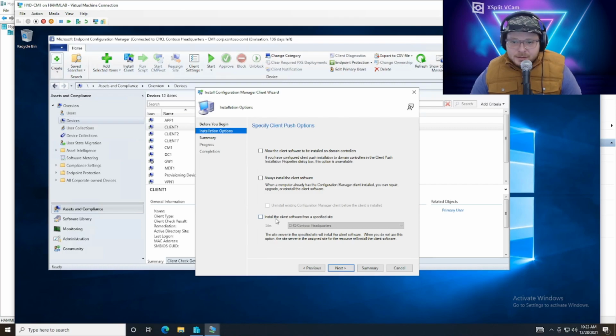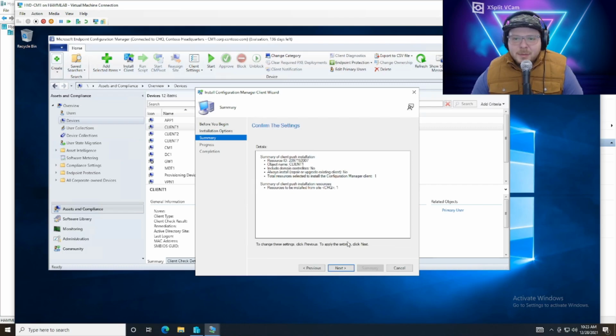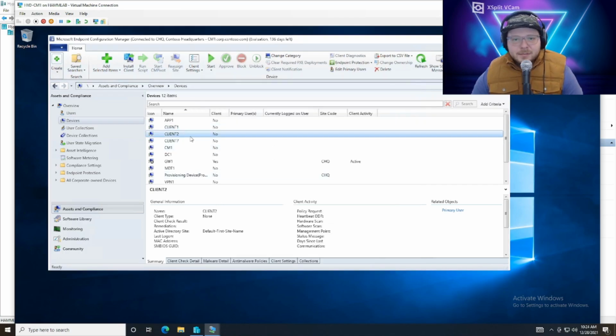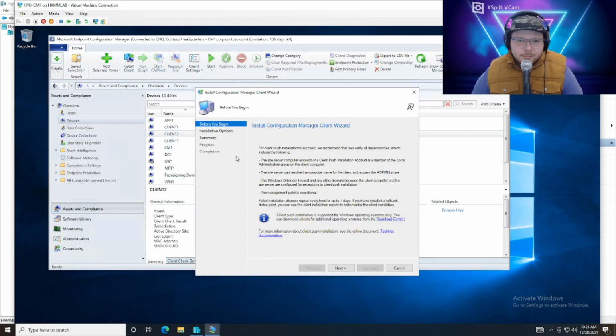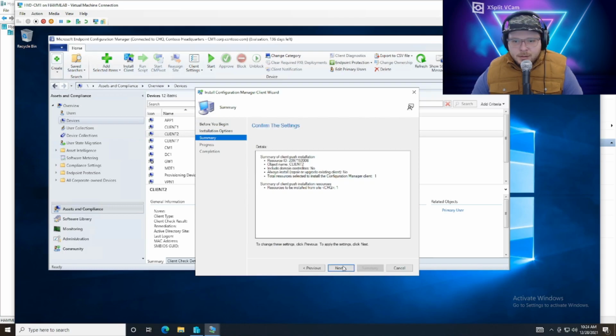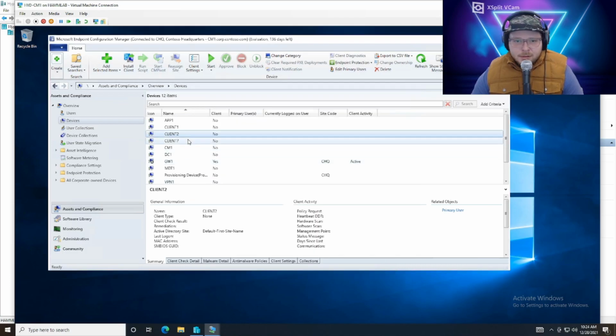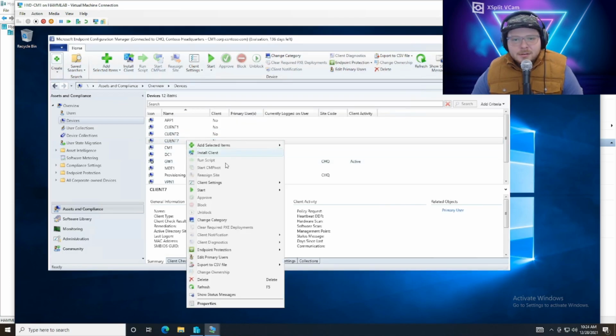So it'll default to the site that the machines are assigned to, or you can specify a site. We only have one site by default. It's built into the lab, so you can click next again. It'll say the task, install Configuration Manager client wizard, completed successfully. So we can close out of that. We'll do the same for 2 and 7. Again, it doesn't matter, we don't have any clients installed yet, so it's not required.